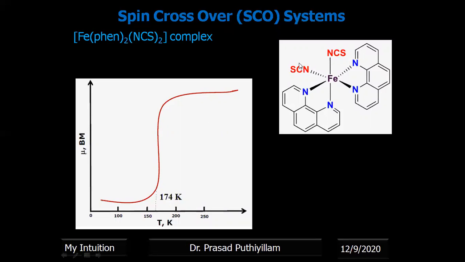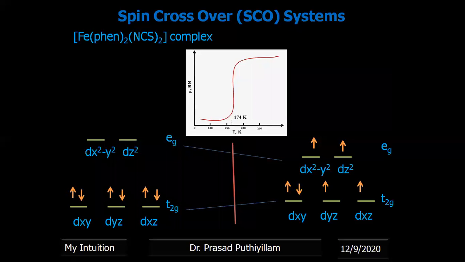You can see that this is the high spin state, the state with a high magnetic moment. As the temperature is lowered, a sharp drop in magnetic moment is observed, and below 175 Kelvin, or about 174 Kelvin, the low spin form of the complex becomes dominant. That means above 174 Kelvin it is high spin, and below 174 Kelvin the complex becomes a low spin complex.